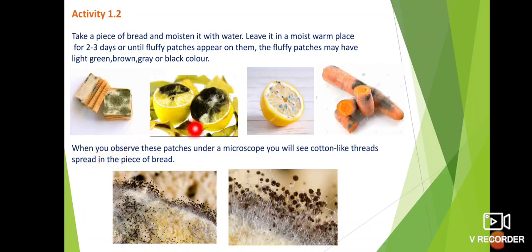When you observe these patches under a microscope, you will see cotton-like threads spread in the piece of bread. The patches found on the bread appear in the form of cotton threads like this.